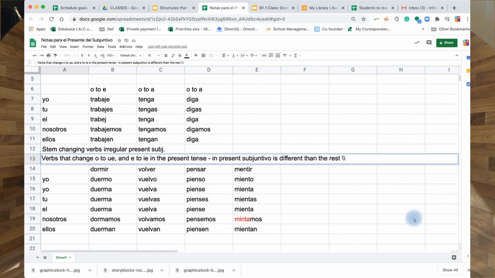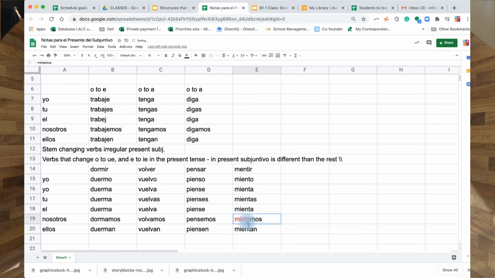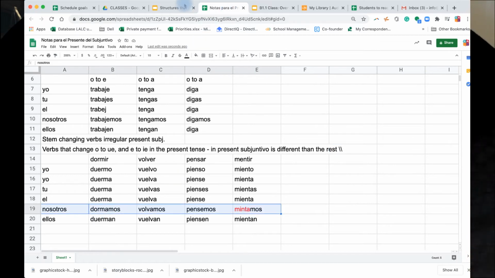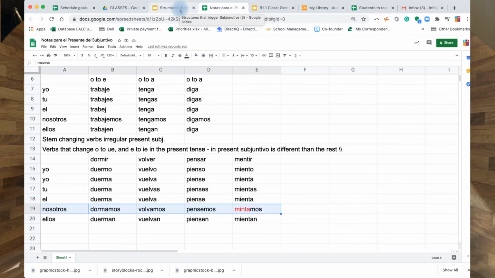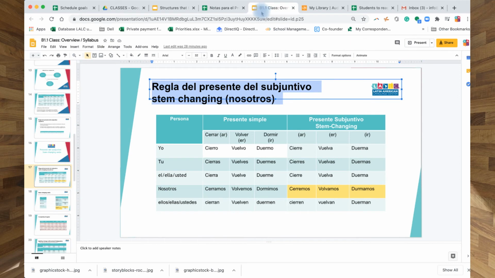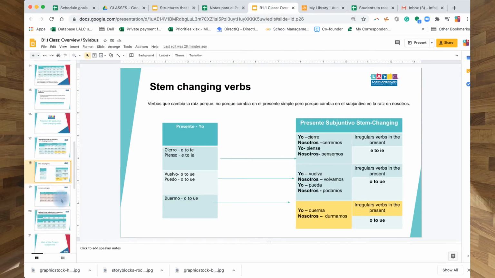Not necessarily, sometimes it goes with the verb in infinitive. It changes to I, mintamos. Pensemos, volvamos y dormamos. So on these cases we change nosotros. And always try to focus on the most common ones. So for example, in this case, the most common one is dormir, because ojalá durmamos. Whatever you think you use most often, then use it. So let's come back here. Okay, that's one irregularity.